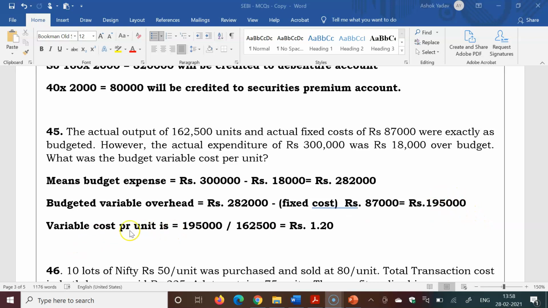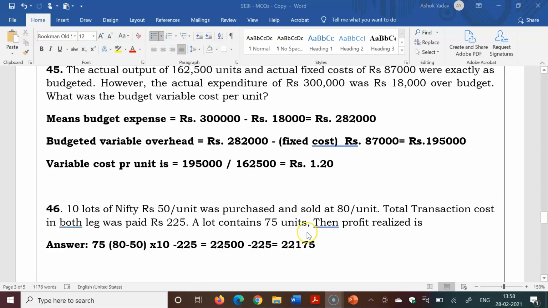So variable cost per unit will be 1,95,000 divided by 162.5 thousand units. So it will be 1.20. It was a simple concept based question.